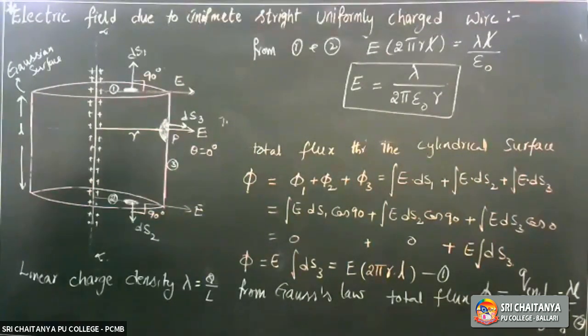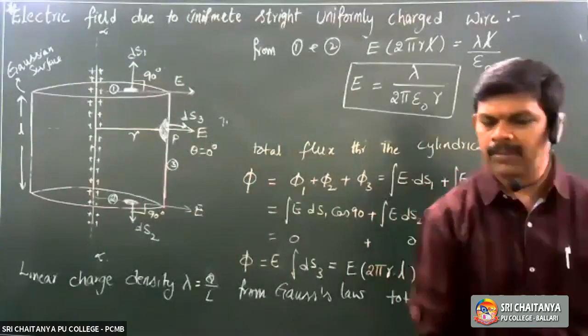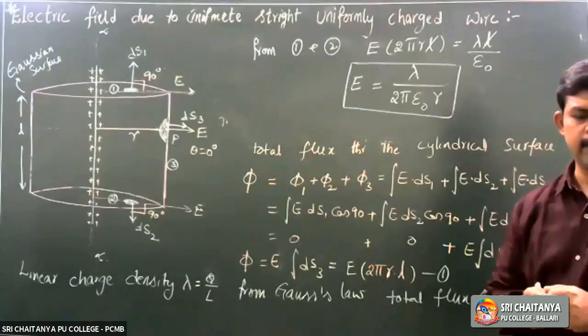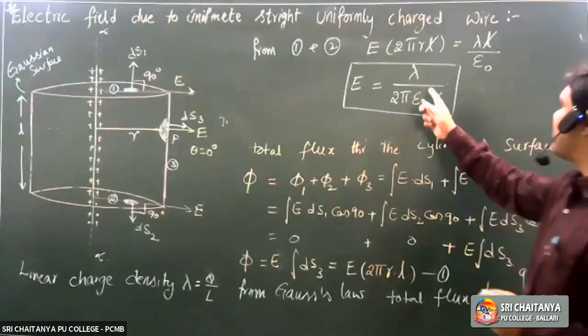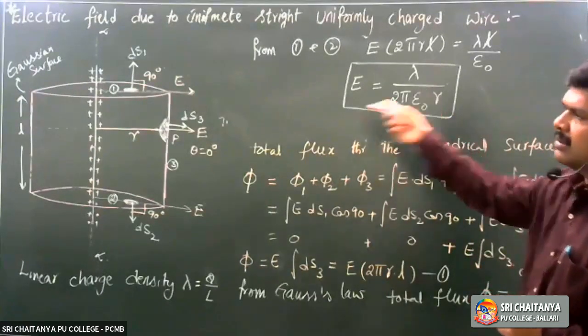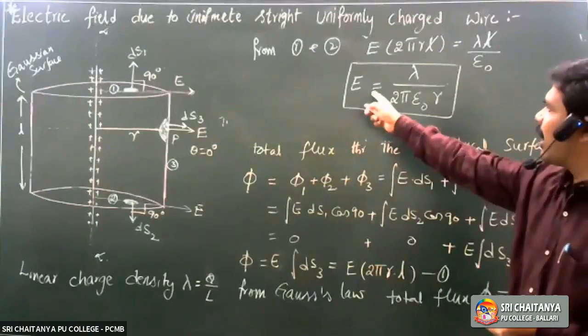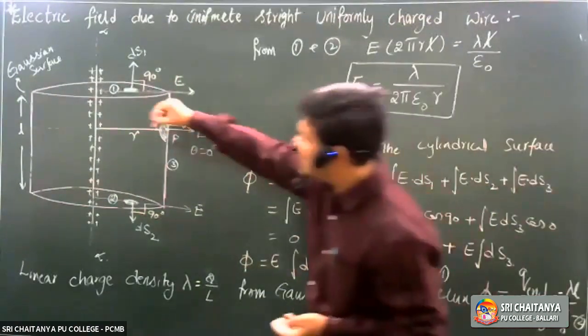Well, students, this is one of the very important concepts, and you learn it today itself, right? Because in board exams it is a repeated question. Sometimes they ask what is the direction of this. See the diagram. If you are asked what is the direction, E equals lambda by 2 pi epsilon naught r is the magnitude.